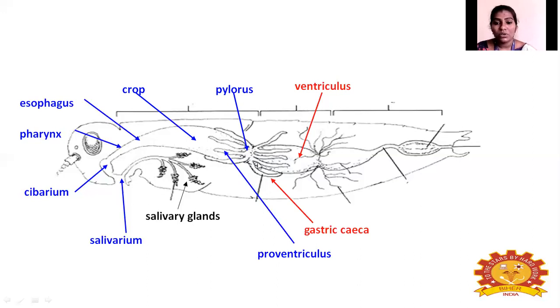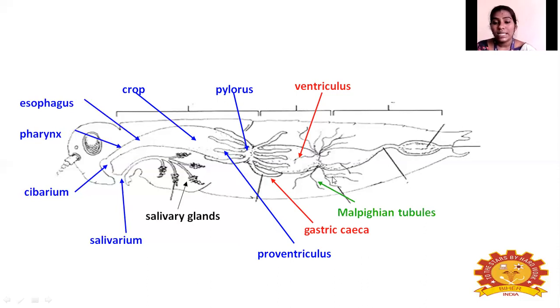These finger-like growths are called gastric caeca. They can also be called caeca, hepatic caeca or enteric caeca. This is the starting point of the midgut. And next one is the Malpighian tubules. The Malpighian tubule is the excretory system of an insect. So this is not a digestive system part. It is present along with the digestive system parts.